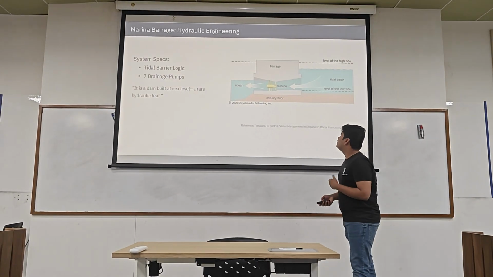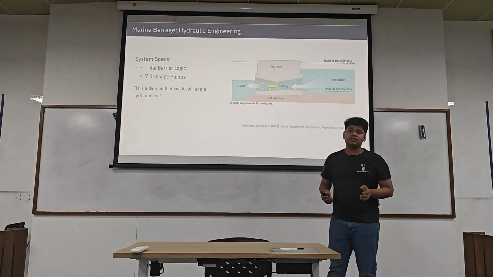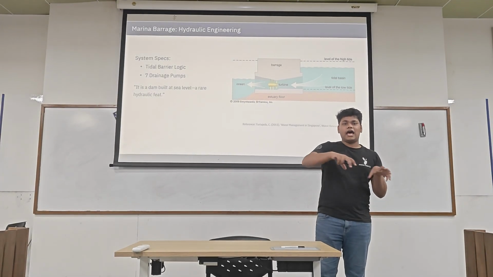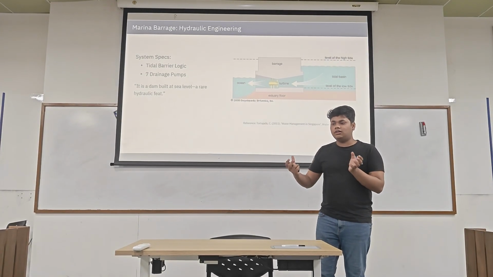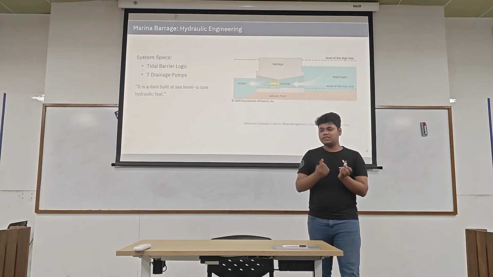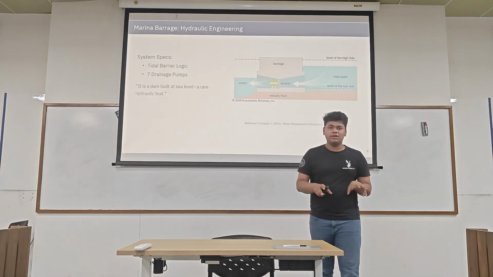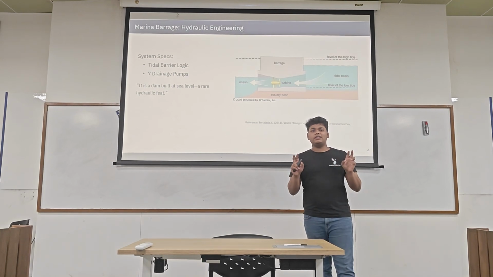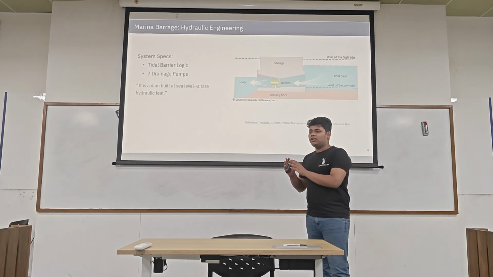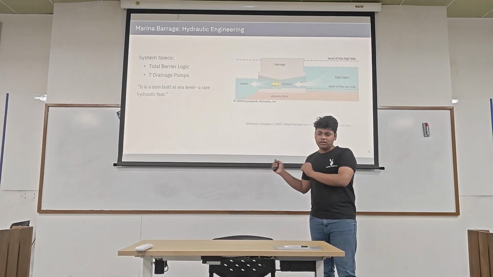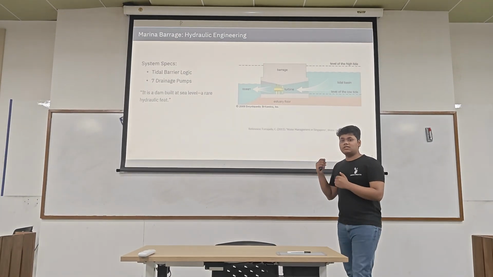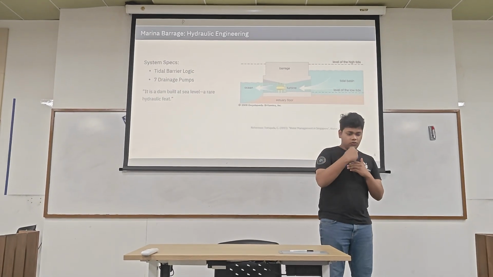To prevent that, they have built this barrage system, a dam for the sea, with 7 turbines. When there is a high tide and heavy surface runoff, they turn on the turbines, which cause the inland water to go into the sea.